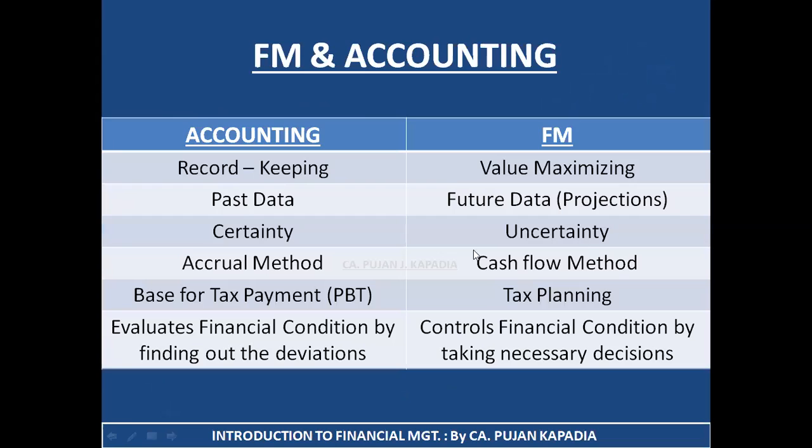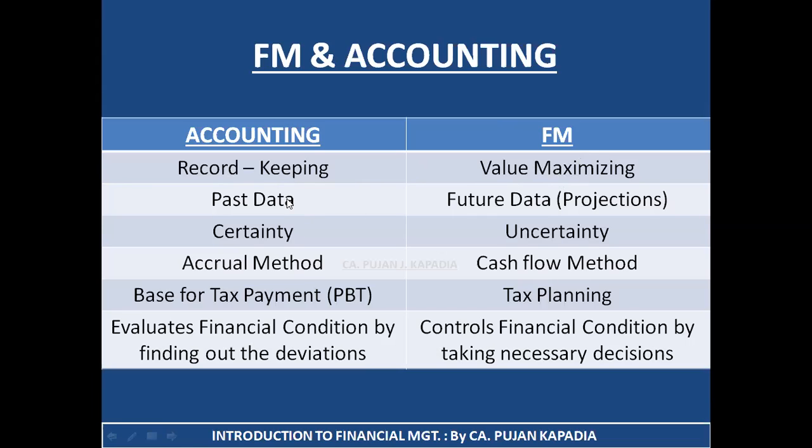Second is financial management and accounting. I have written it in the form of differences because we are basically going to look into the points which differ between the concept of accounting and financial management. As you all know, accounting deals with record keeping. That is, once you enter into a transaction, you record the transaction in your books of accounts. It is accounting. While financial management talks about value maximizing, the main objective of financial management is to maximize the wealth of the shareholders. So this is a record keeping process, while this is a value maximizing process.